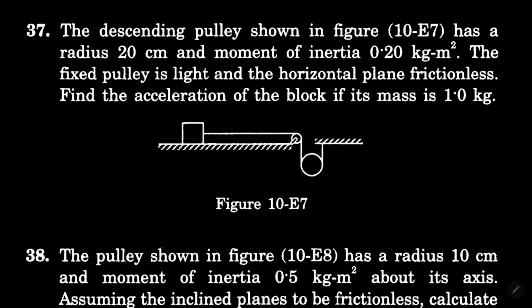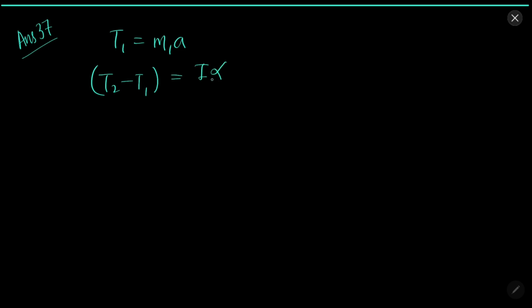In question 37, we have this diagram. We need to find the acceleration of the block if its mass is 1 kg. So this is solution 37. So for this, we have T1 equal to m1a, (T2 minus T1) into r is I alpha, so I alpha over r, m2g minus m2a by 2 equal to T1 plus T2.